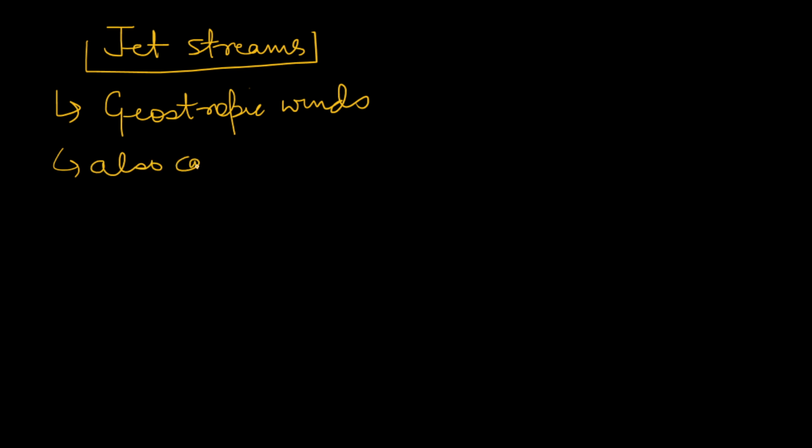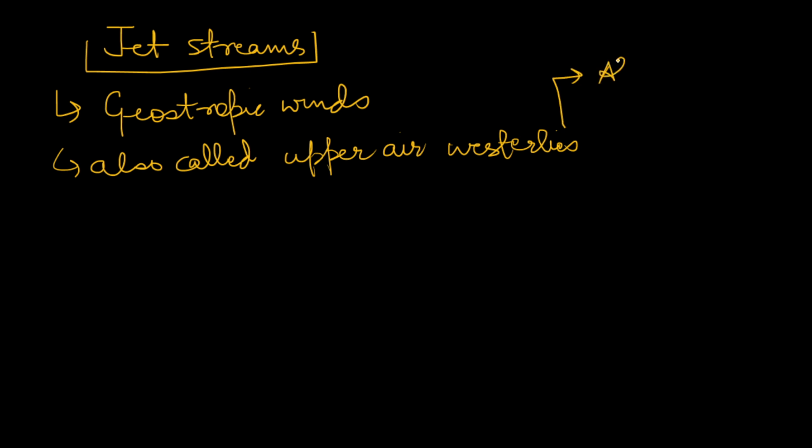Jet streams are nothing but a type of geostrophic winds, also known as upper air westerlies. That is, they always blow from west to east direction.